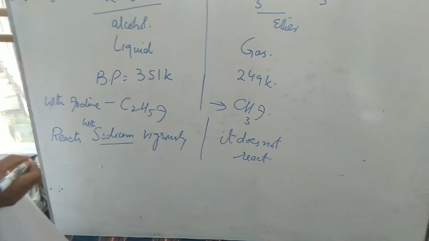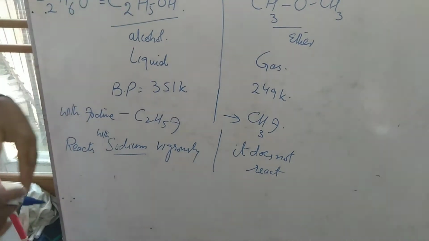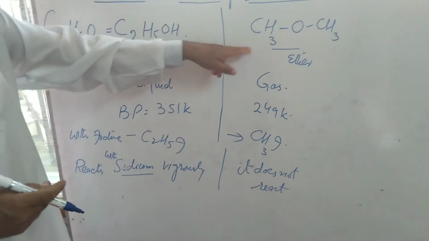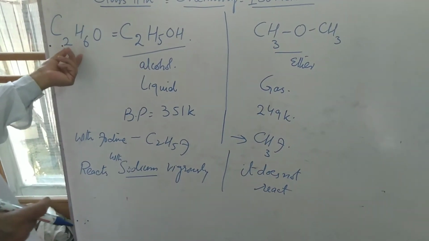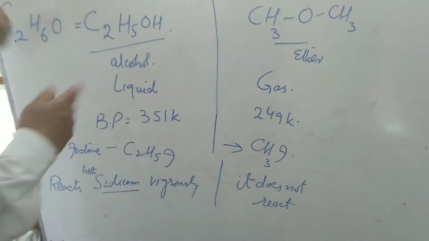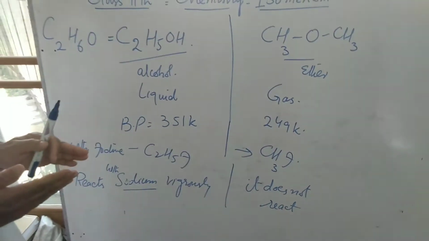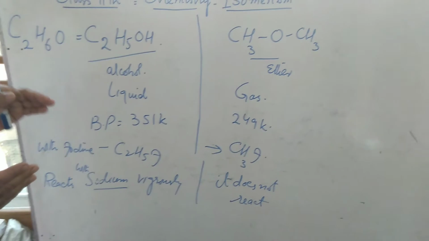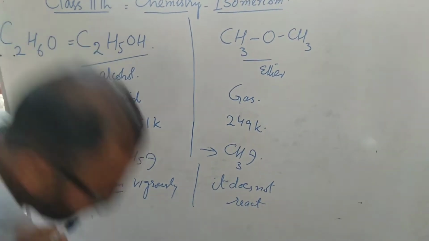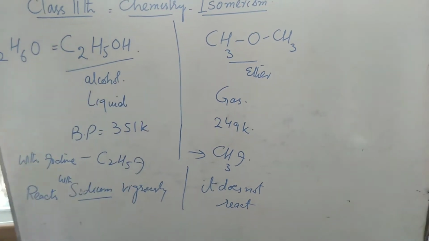So what I mean to say is that these two compounds, ethyl alcohol and methoxymethane, have the same molecular formula, but they are two different compounds. They differ in their properties. Organic compounds having the same molecular formula but different properties are known as isomers.